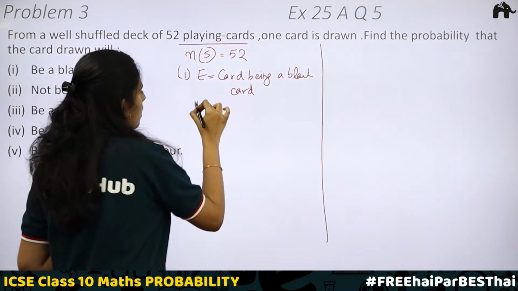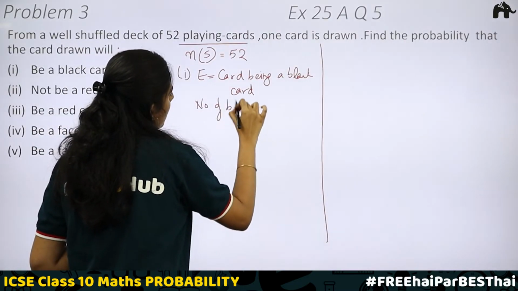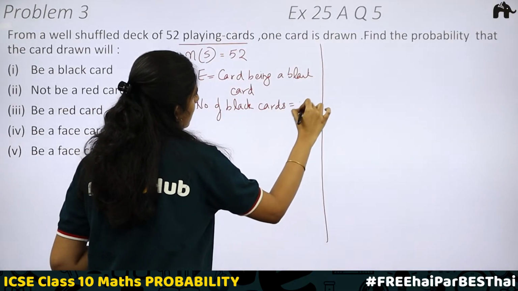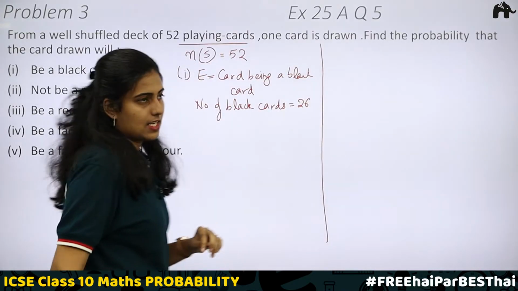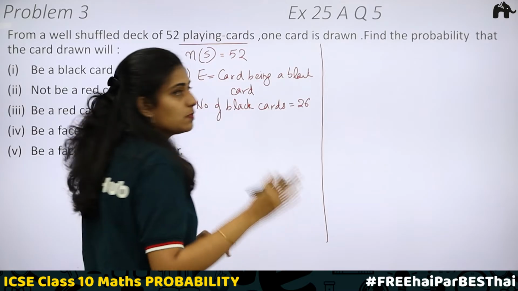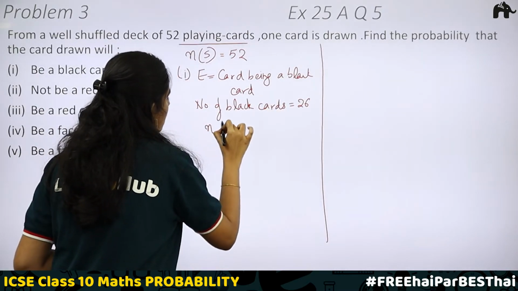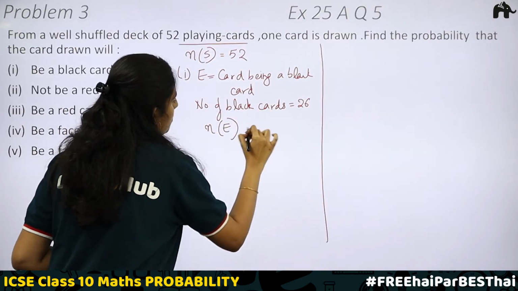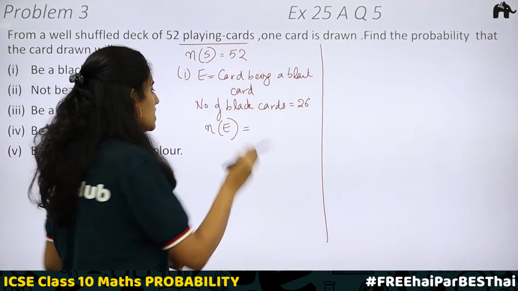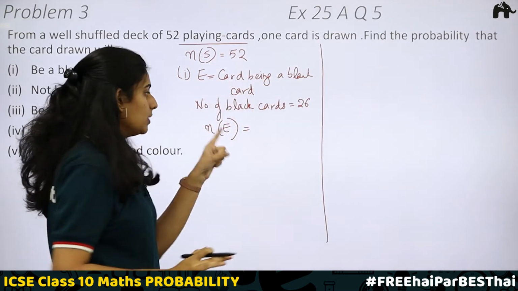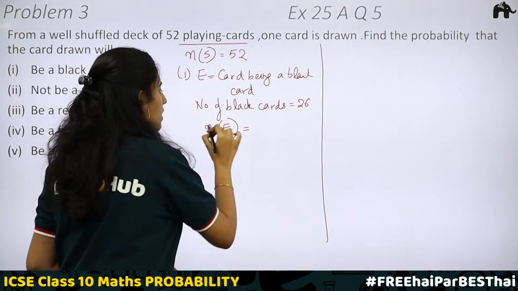Okay, number of black cards is equal to 26 cards. So here this includes spades and clubs. Okay, now what is the number of outcomes which is favorable to the event? Here the event is card being a black card. How many outcomes? 26 outcomes are favorable to the event.